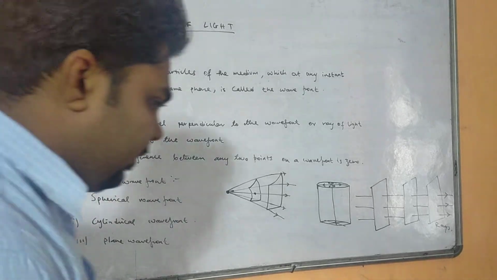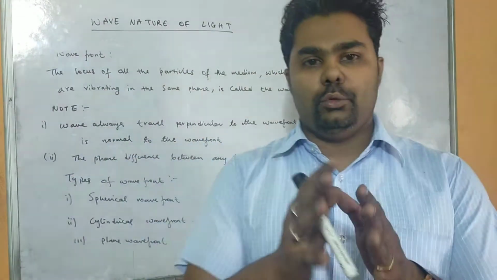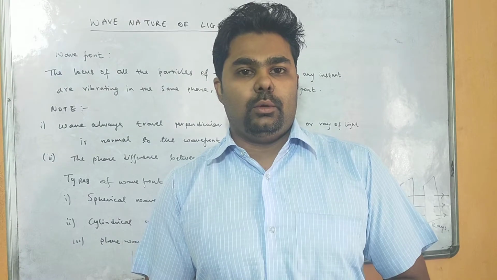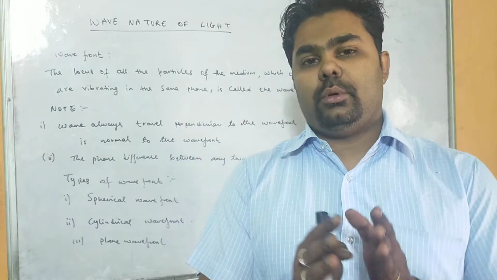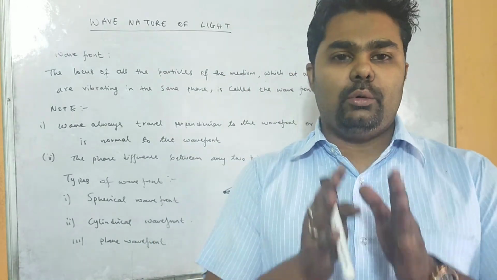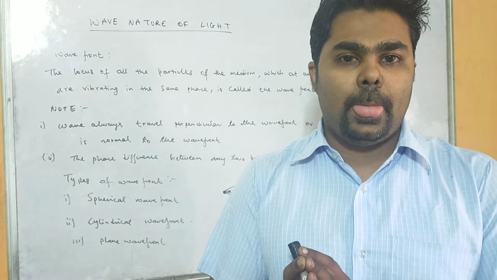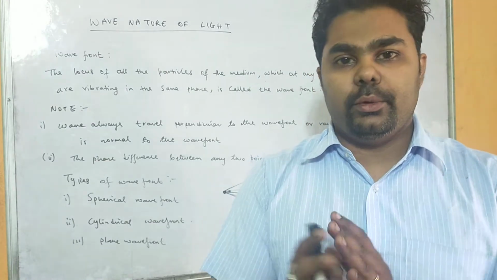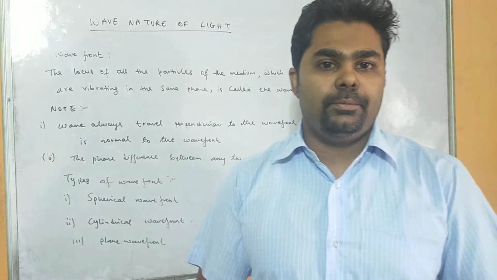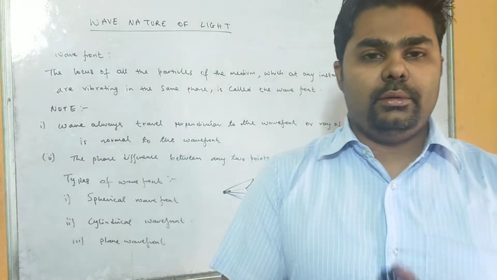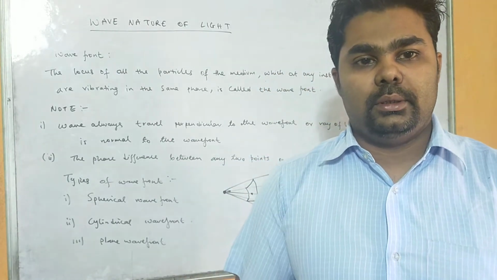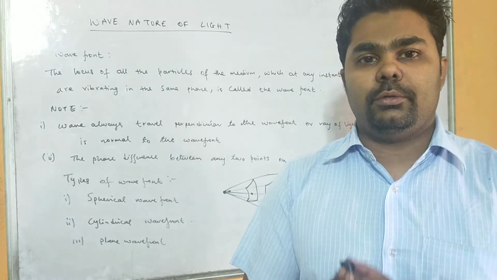Light has a wave nature as well as a particle nature. So in this YouTube class, you will understand why light is called a wave, or what the wave nature of light is, and how light propagates from one place to another by the formation of a wavefront. There is a scientist, Huygens, who proposed this propagation of light by formation of wavefront